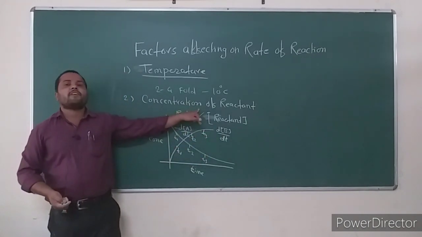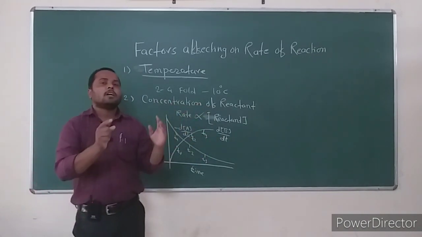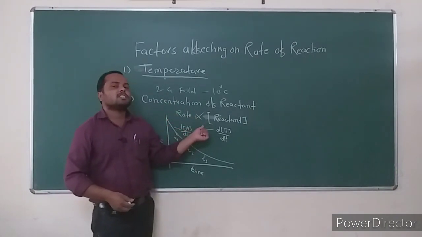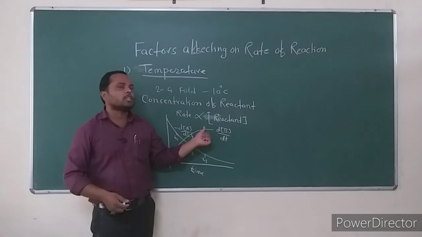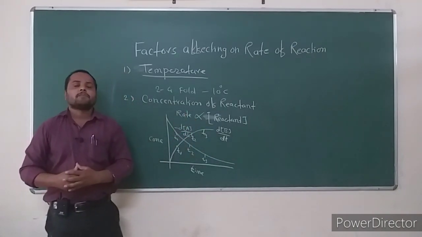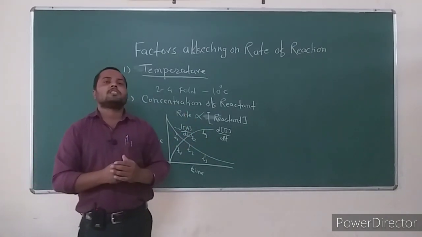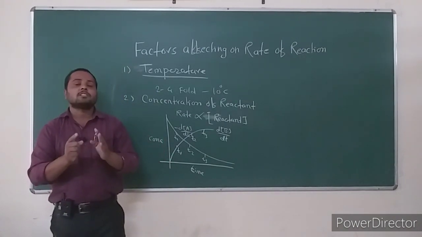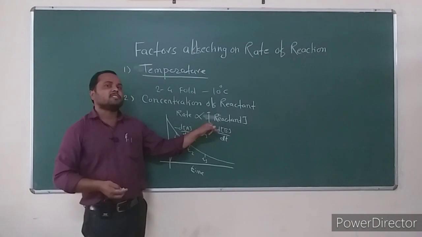This is the second factor which affects the rate of chemical reaction.